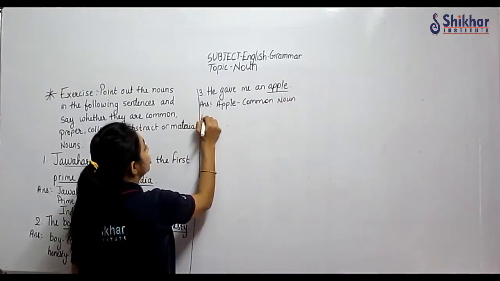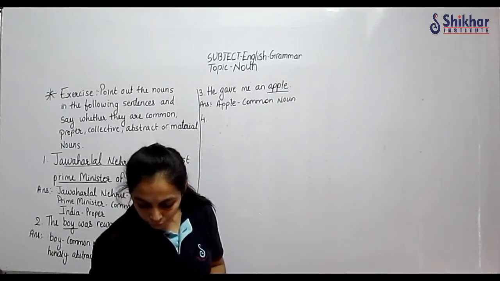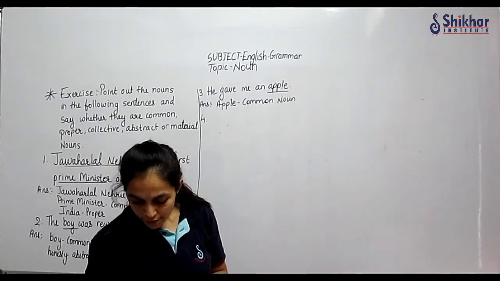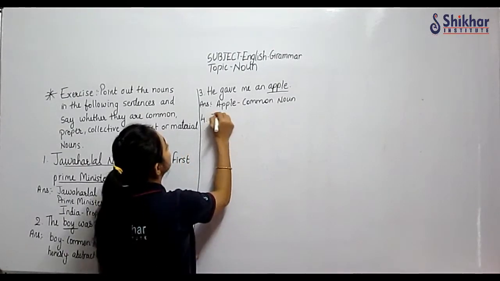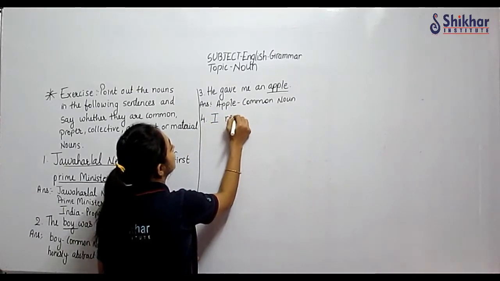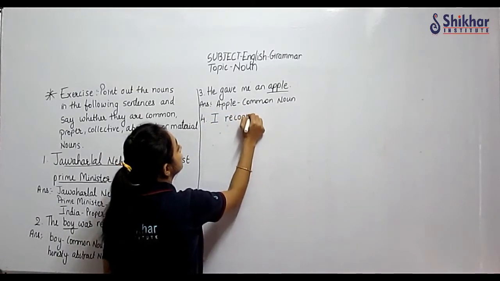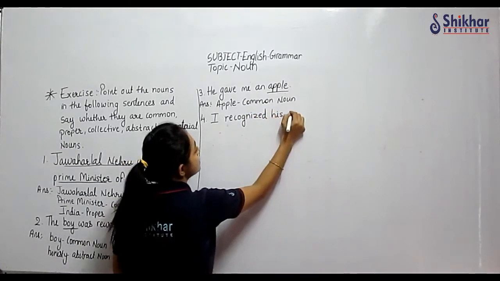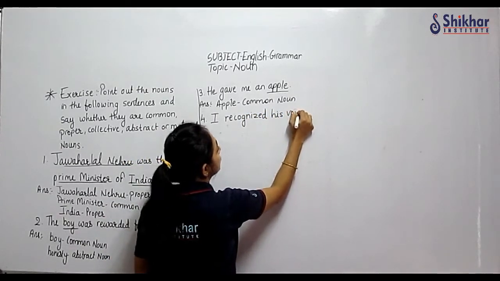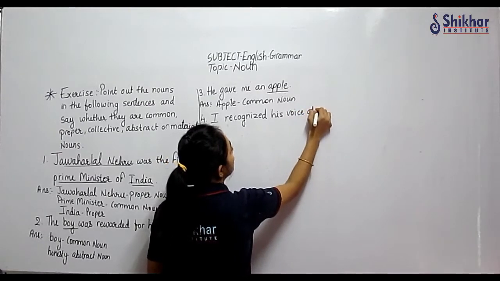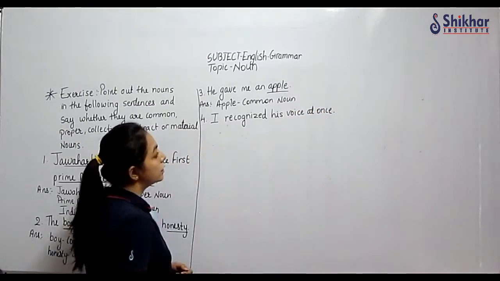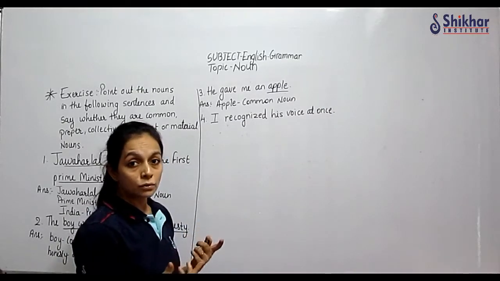Okay. Fourth one: I recognized his voice at once. So again, here how many nouns are there?